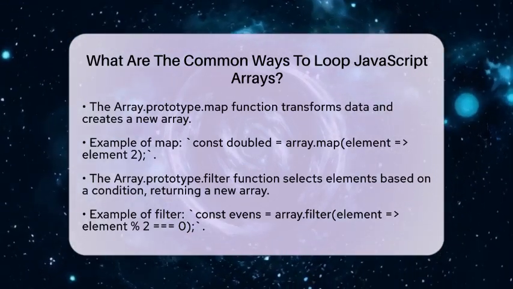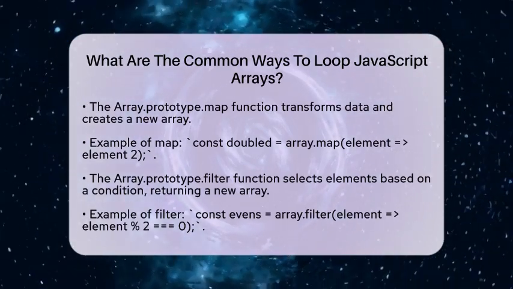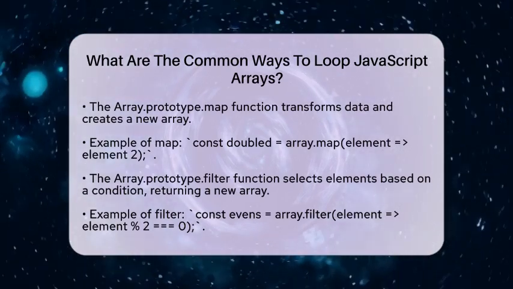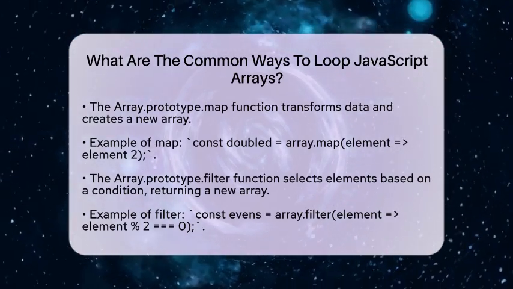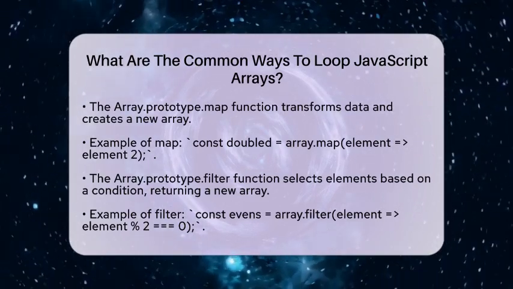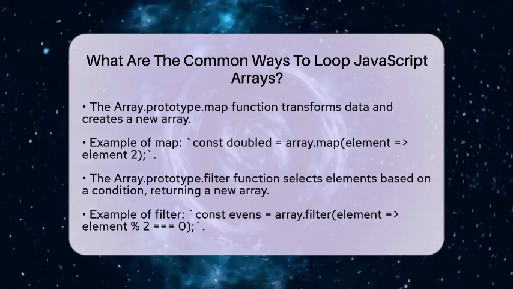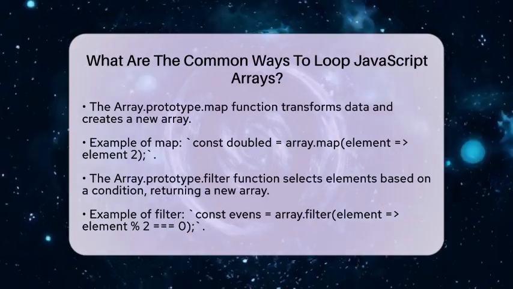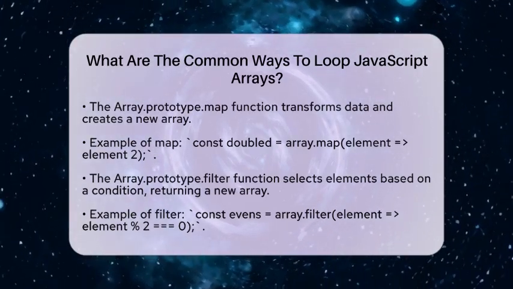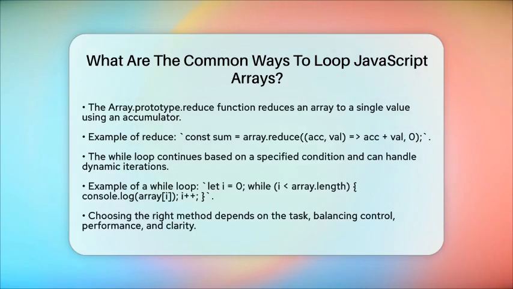Then there is the Array.prototype.reduce function. This method is powerful for reducing an array to a single value. It applies a function against an accumulator and each element in the array. This is handy for tasks like summing values or flattening arrays. You can write const sum = array.reduce((acc, val) => acc + val, 0).